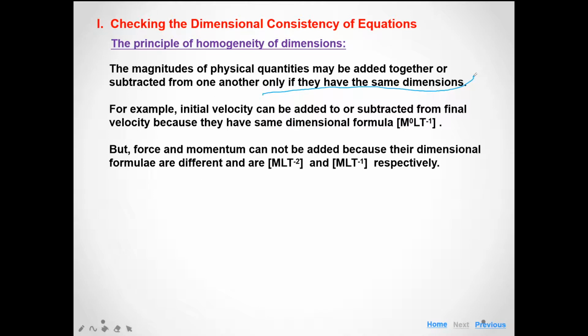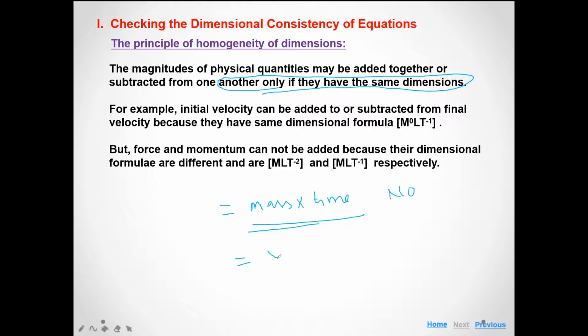You can only add or subtract physical quantities that have the same dimensions. Is there any possibility of adding mass and time? Can we add mass and time? The answer is no. Can we add velocity and time?